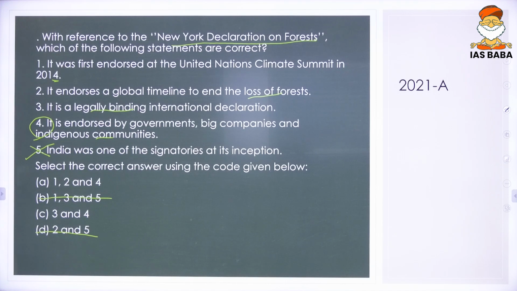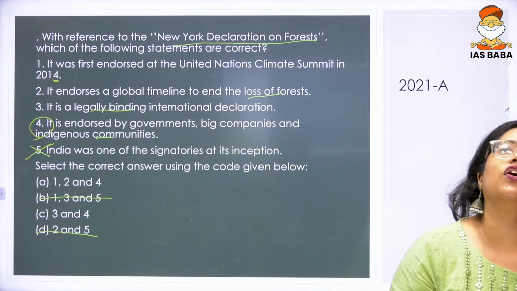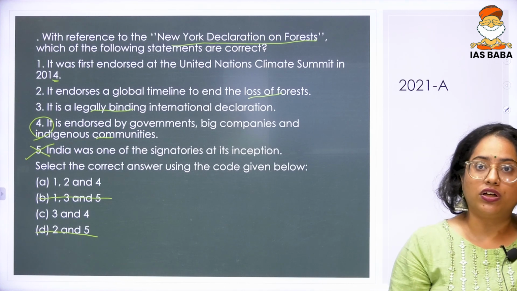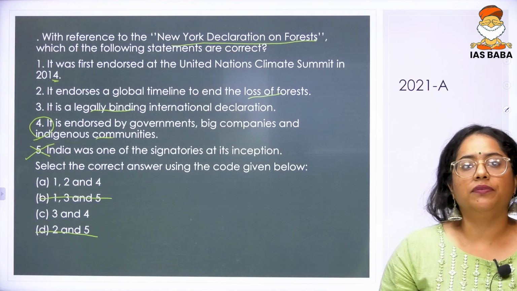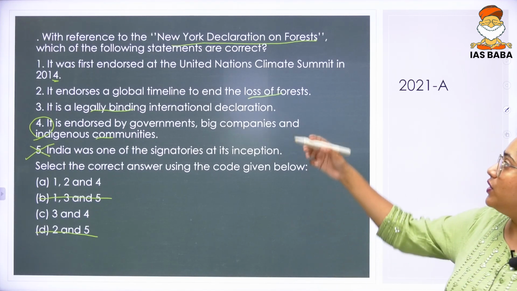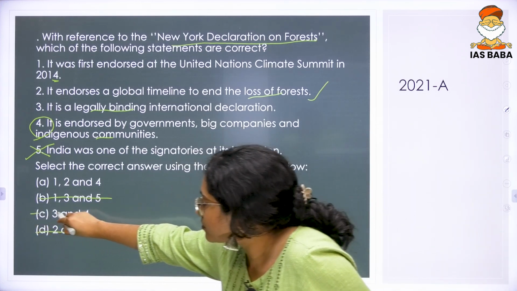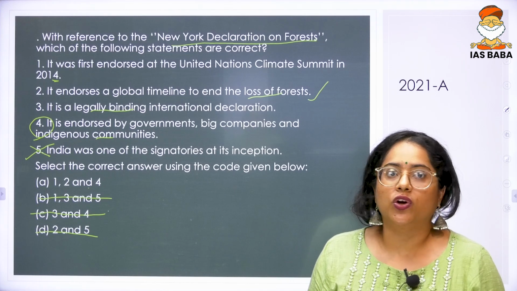Now coming to whatever is remaining. See, the New York Declaration on Forest primarily focused on cutting down deforestation, reducing it by 2030. So there is a global timeline given to end the loss of forest. So that too is correct. Your answer over here is 1, 2 and 4. Let's see what all it is.